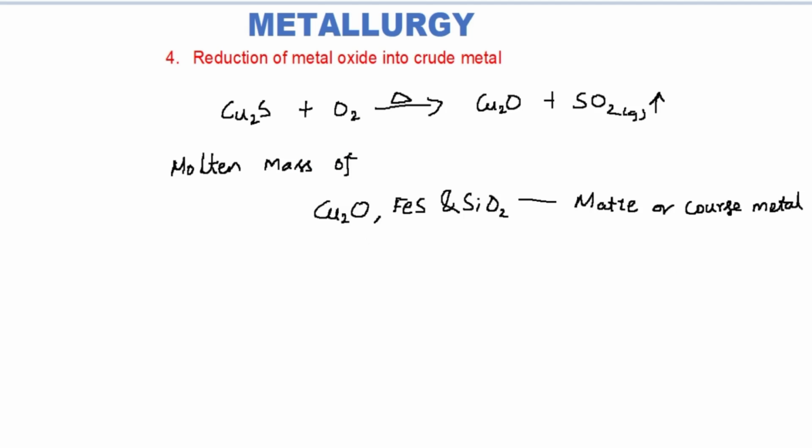Ferrous sulfide reacts with cuprous oxide to form cuprous sulfide and iron oxide. The iron oxide formed reacts with the silica flux and is removed as the slag. The matte contains cuprous sulfide and cuprous oxide mixture, which undergoes self reduction to form molten metal.